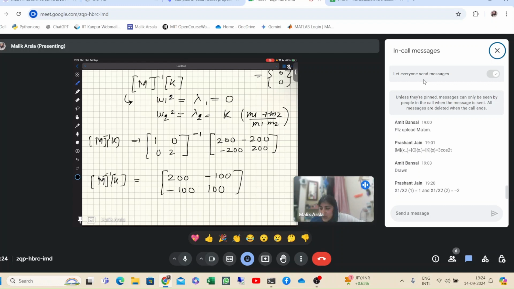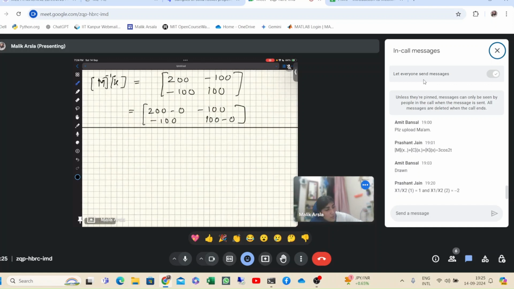So corresponding to lambda 1, there will be no change. We write it as M inverse K minus lambda. So it will be 200 minus 0, minus 100, minus 100 and 100 minus 0. So the matrix is this. Now you find the eigenvector. It comes out to be the same 200, and multiply it with alpha 1, alpha 2 equal to 0.